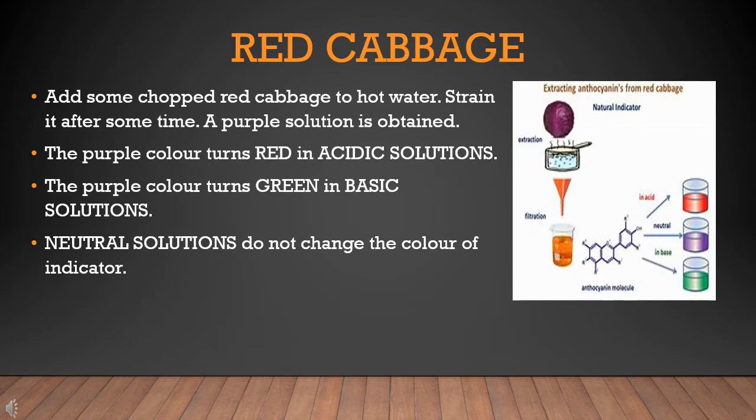Red cabbage can be used to make an acid-base indicator. Add some chopped red cabbage to hot water. Strain it after some time. A purple solution is obtained which can be used as an indicator. The purple color of red cabbage turns red in acidic solutions. The purple color turns green in basic solution. In neutral solution, it does not change any color.